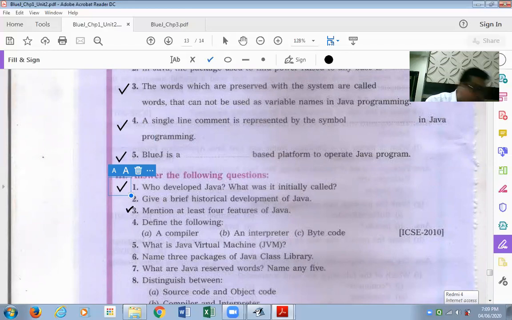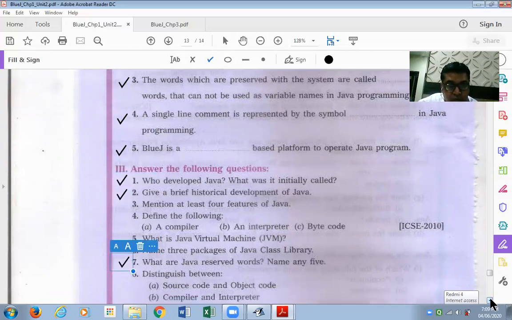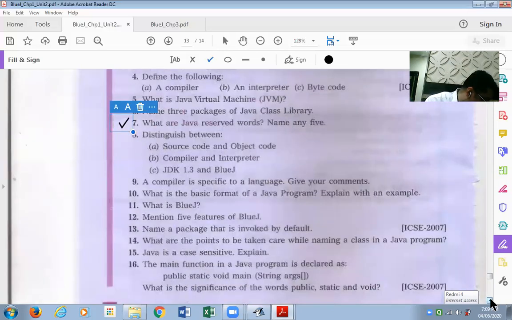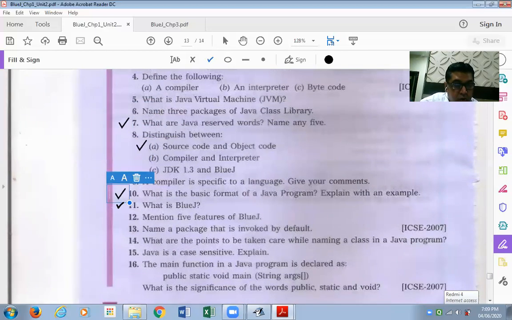From answer the following, the first one, the second one, the seventh one, distinguish between A, 8A, 10th one, 11th one, 15.